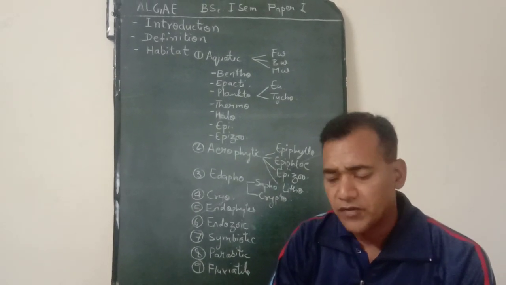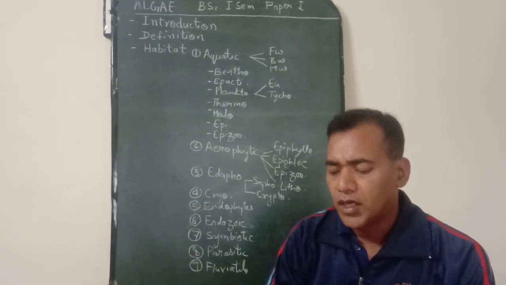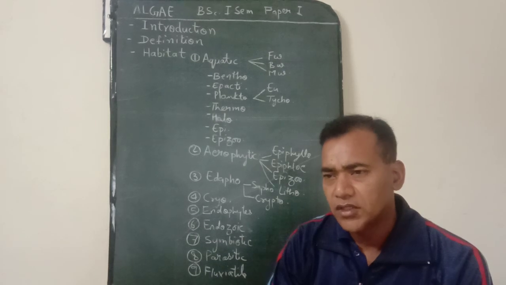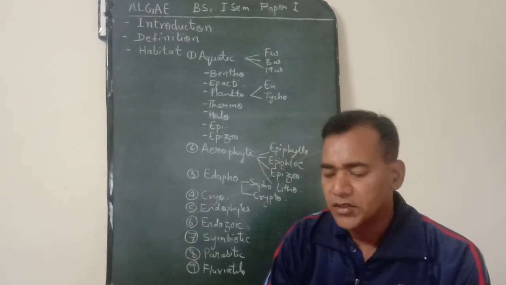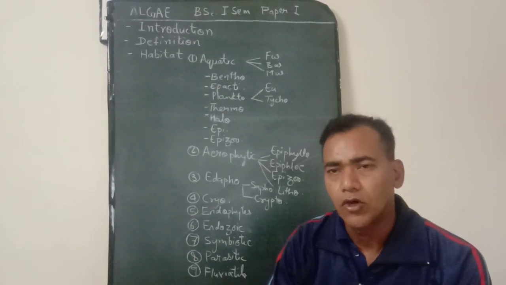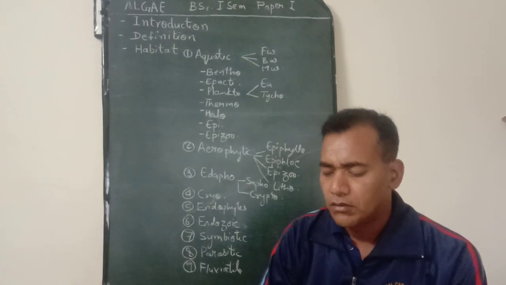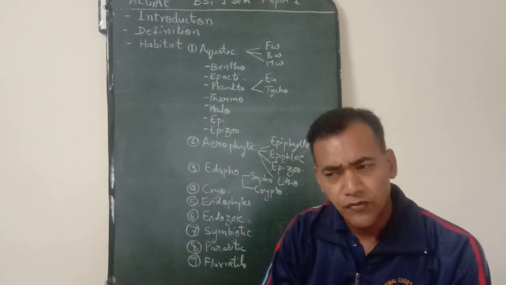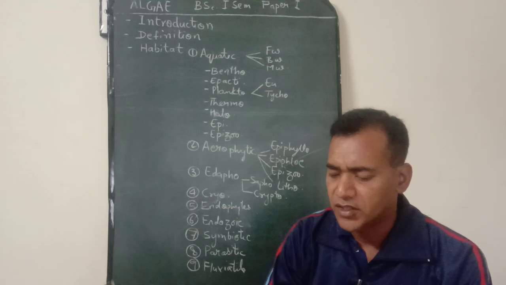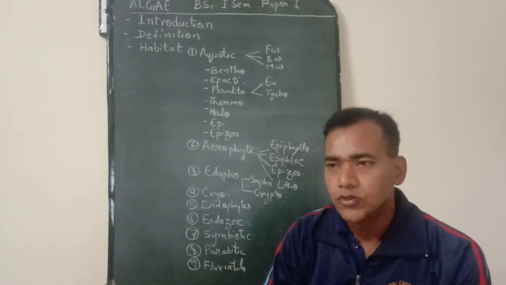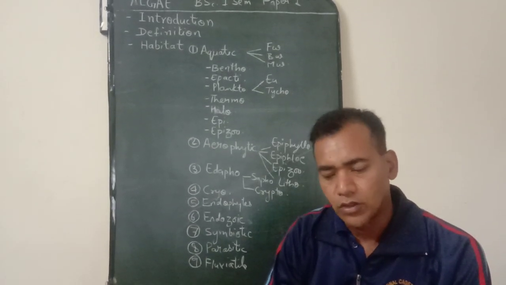They do not have any vascular tissue, and if tissue is there, then it is undifferentiated. The sex organs may be unicellular or multicellular, and if multicellular, then all the cells are fertile. There is no jacket layer around the sexual organs.